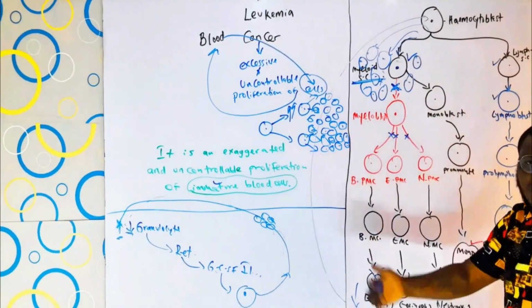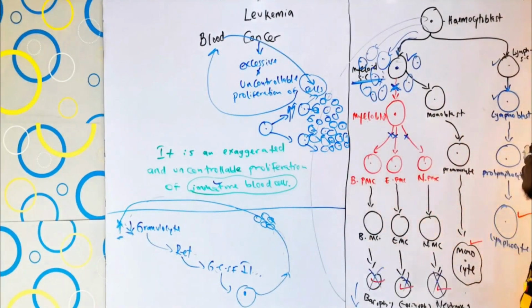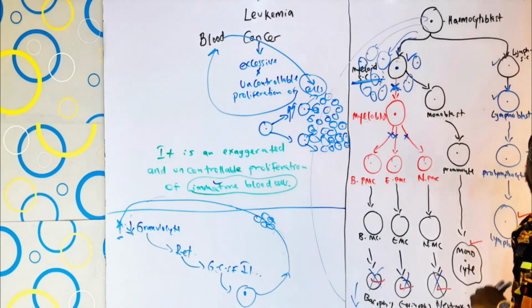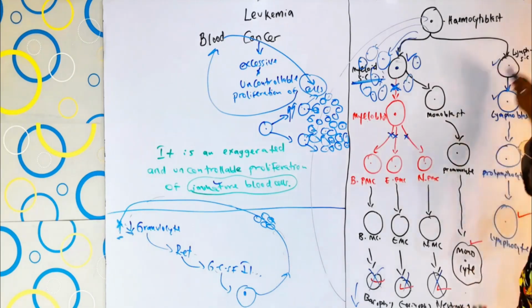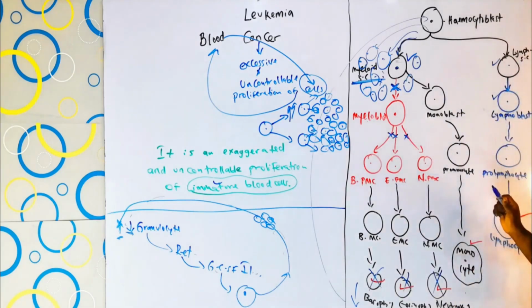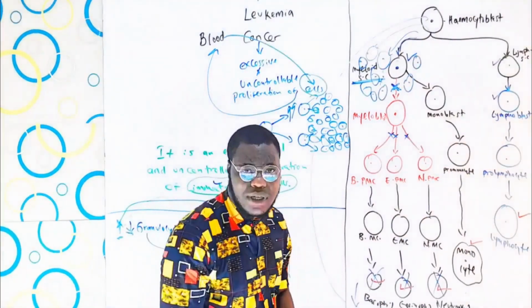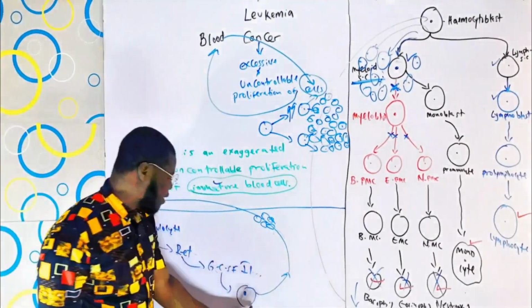Being produced uncontrollably. The point is that when this kind of thing occurs in the bone marrow, this is what we call leukemia. But we have types of leukemia. I'll talk about that in a jiffy. But now imagine that you want to form a lymphoid, a lymphocyte. If you want to form a lymphocyte, this thing is going to happen all over again,